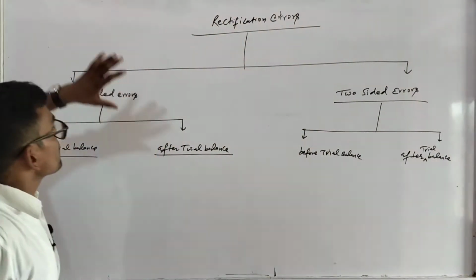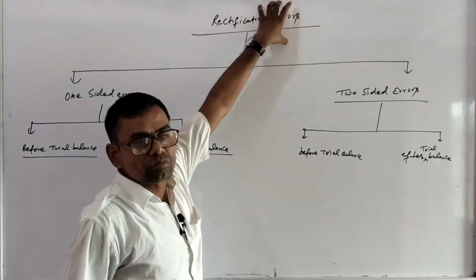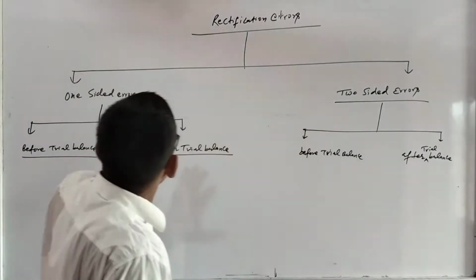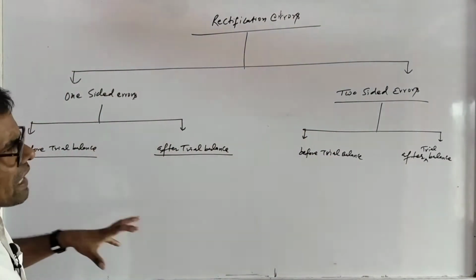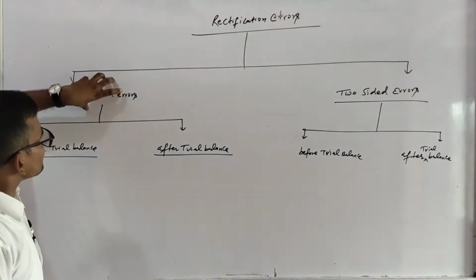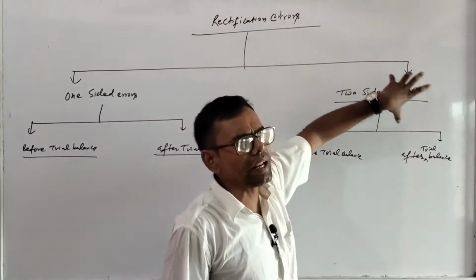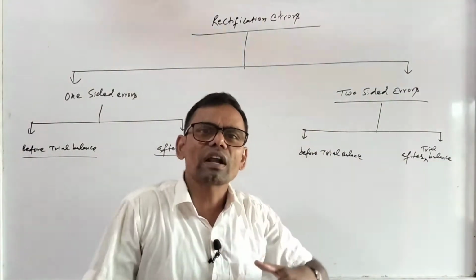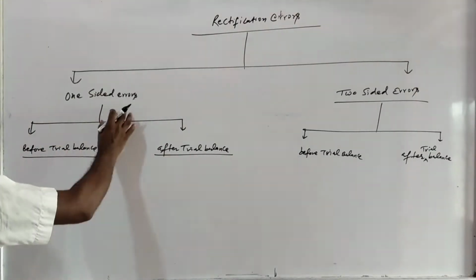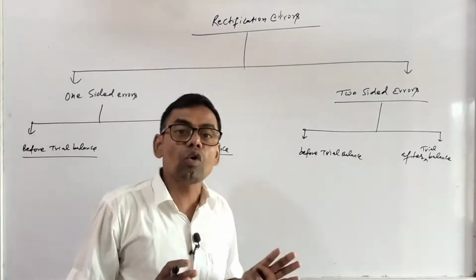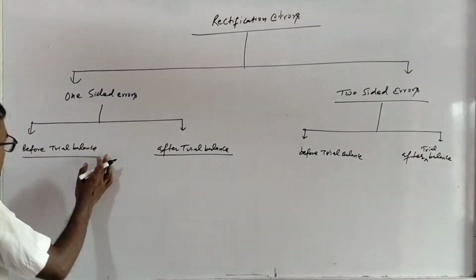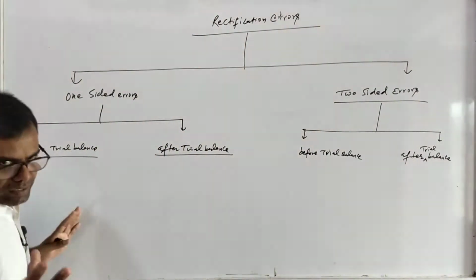First you know the errors. Simply, you came to know the types of errors. And among the various types of error, mainly you have to know about one-sided errors and two-sided errors for rectifying them. After finding the types of errors, you must know when the errors are found, whether the trial balance is prepared or not.